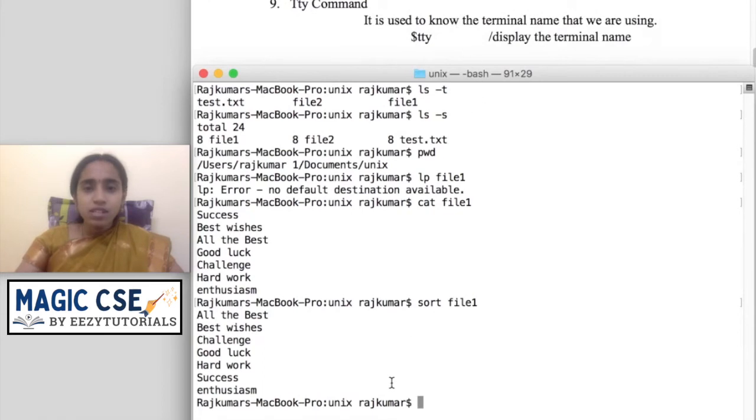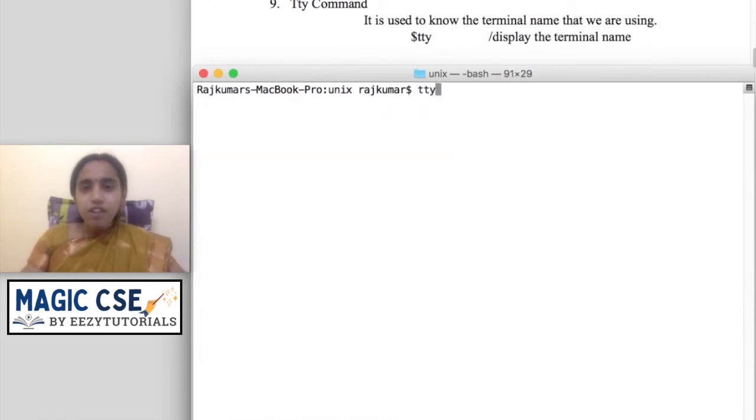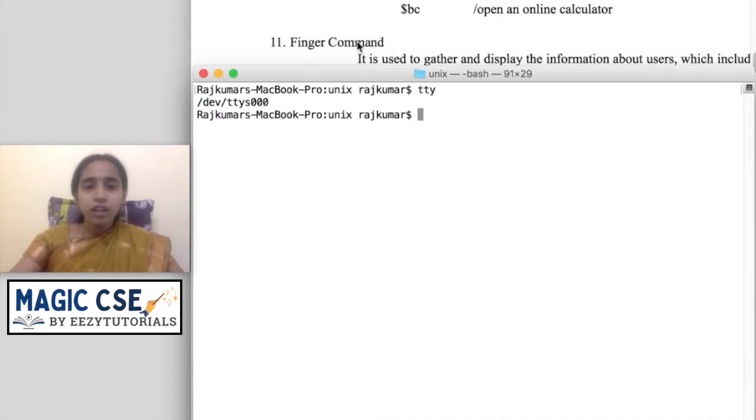The next one is TTY. TTY will display the name of your terminal. So ttys000, this is the name of my terminal. To know the name of your terminal, you can use tty.